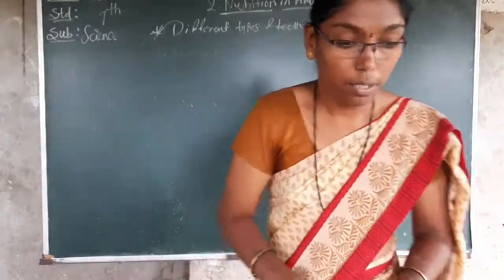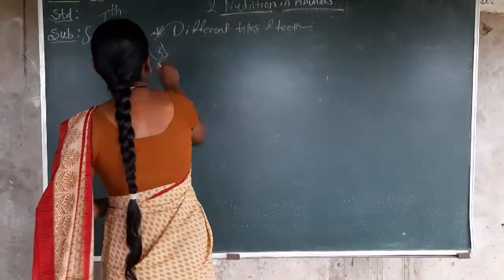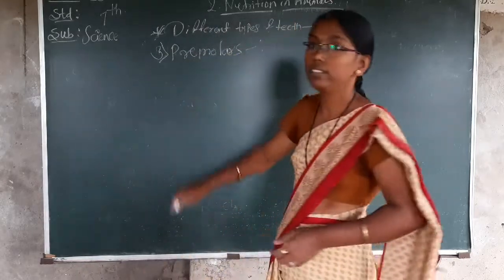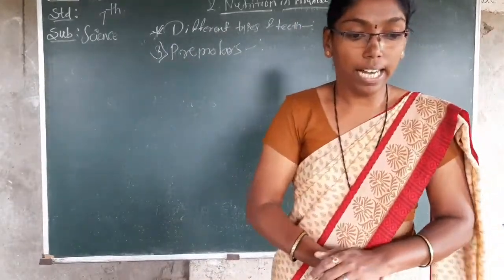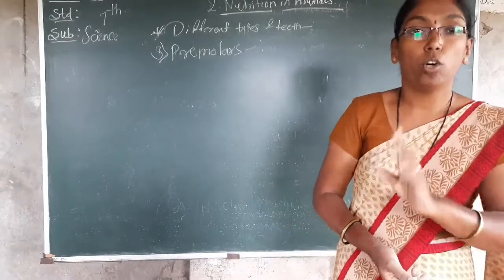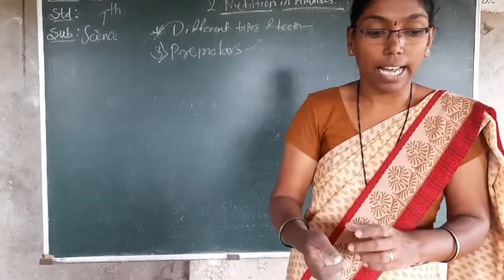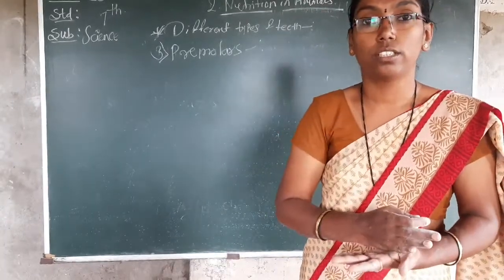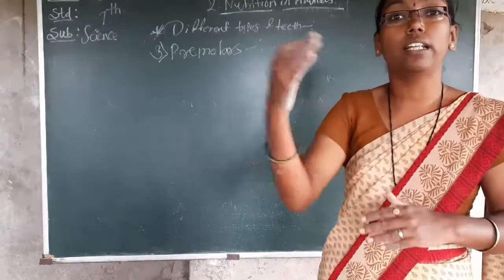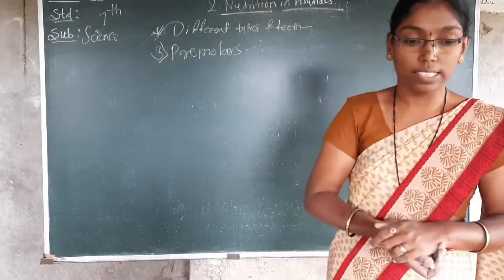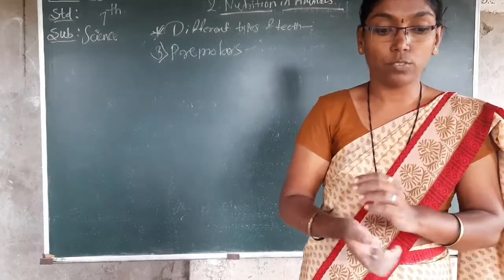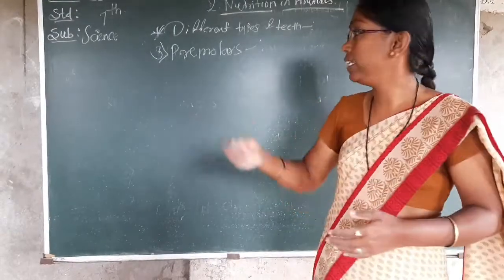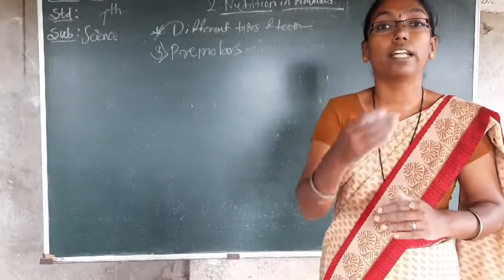What is third one? Premolars. How they are? Premolars, they are 2 pairs in each jaw. Total 4 will be there, and they are bigger than incisors and canines. Means premolars are bigger than others. What is the reason? Because their surface is broad, we can bite the food, we can facilitate grinding the food.